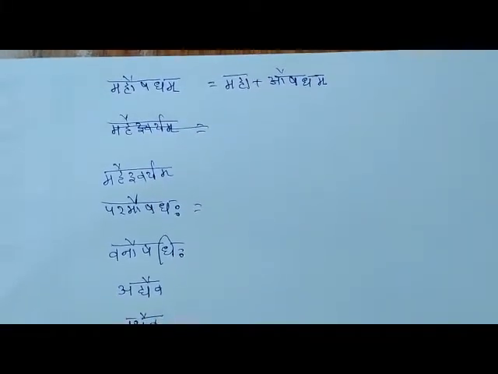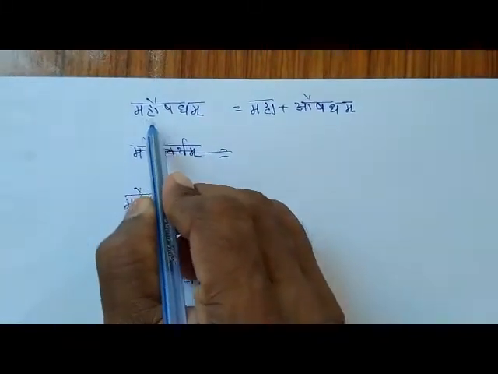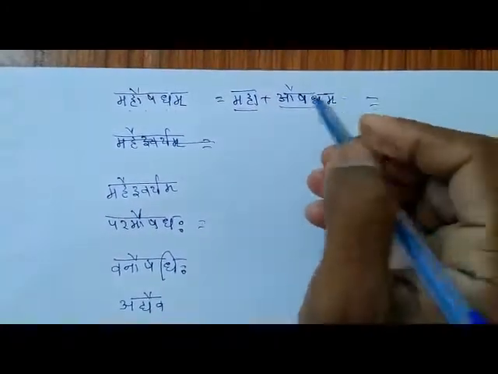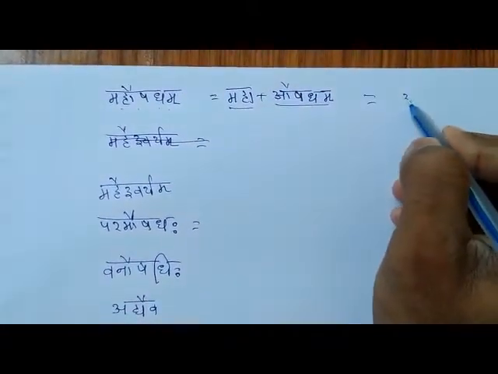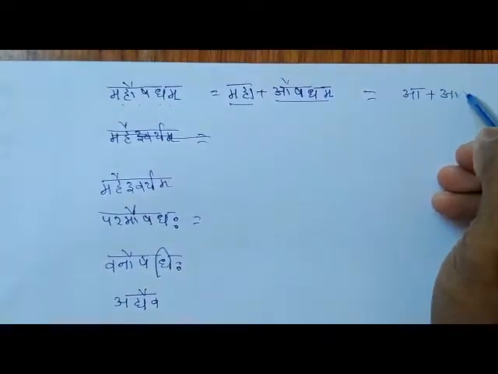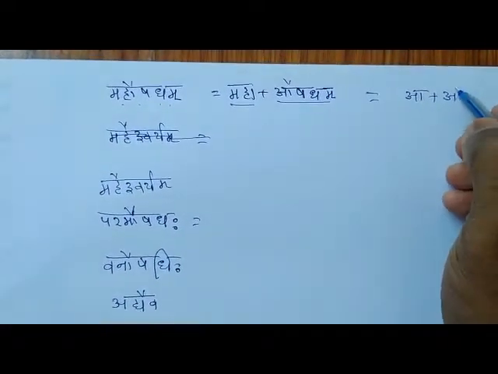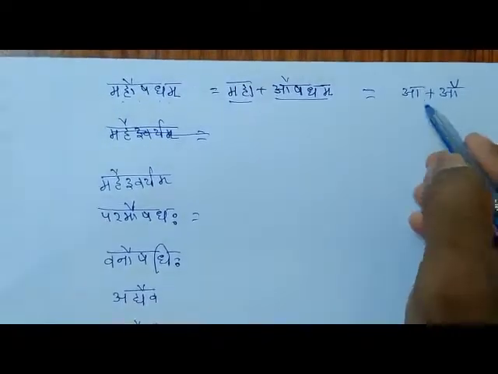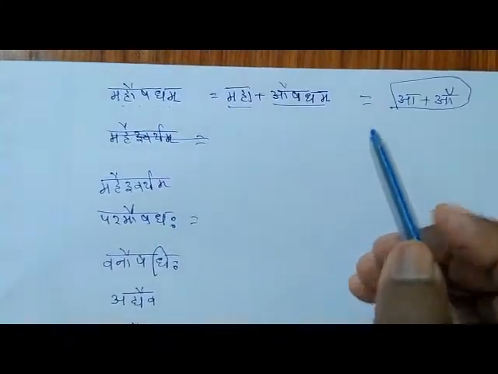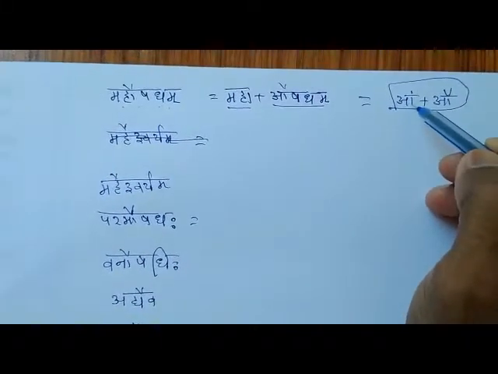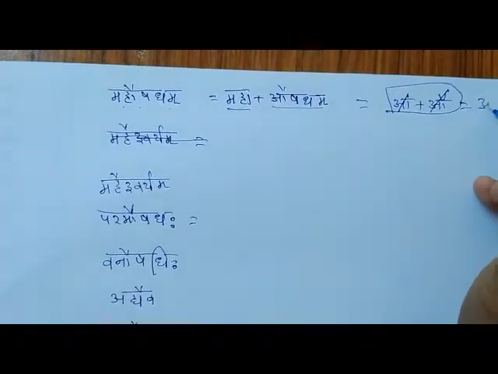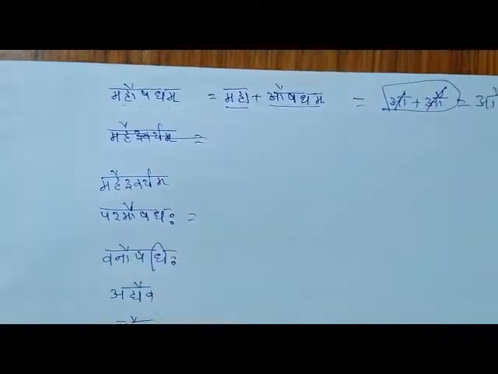Let's look at some more examples over here. The first one is mahaushadam. Maha plus aushadam. What letters have taken place? In the first word the last letter is A, and the second word's first letter is Au. So these two letters are there in our rule, and instead of these two, Au will take place. Mahaushadam.